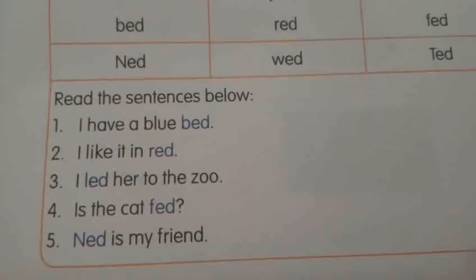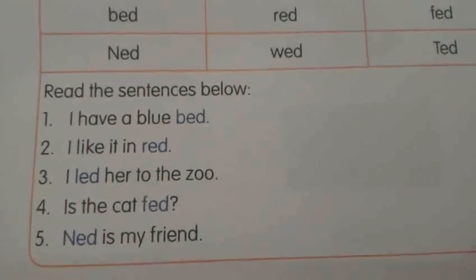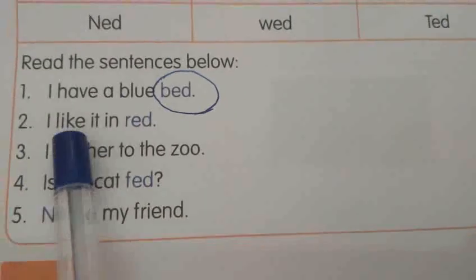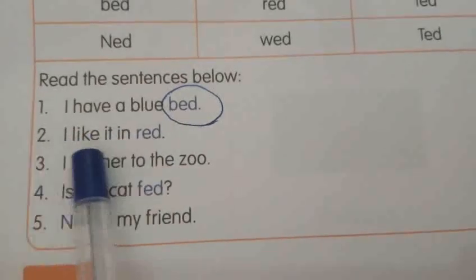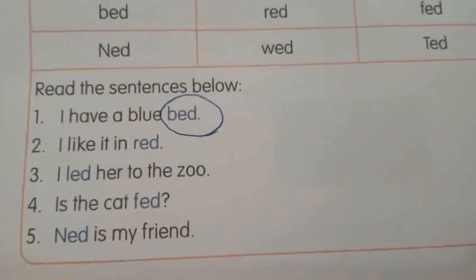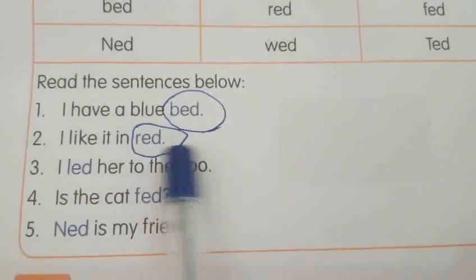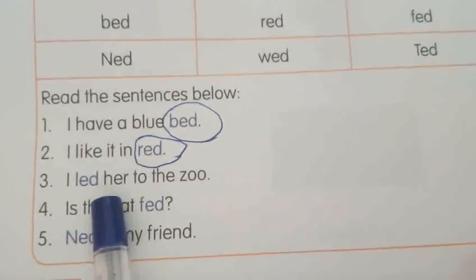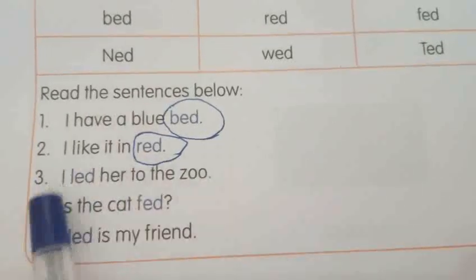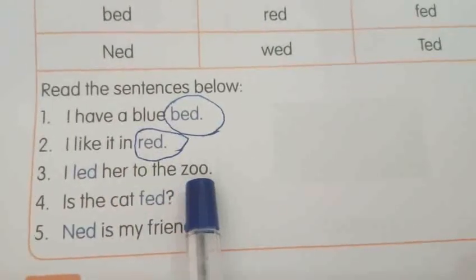Okay? Yes. I have a blue bed. Is there any three-letter word here? Yeah, this one, you have to circle that. Next, I like it in red. See this, my dear children. Next, I led her to the zoo.